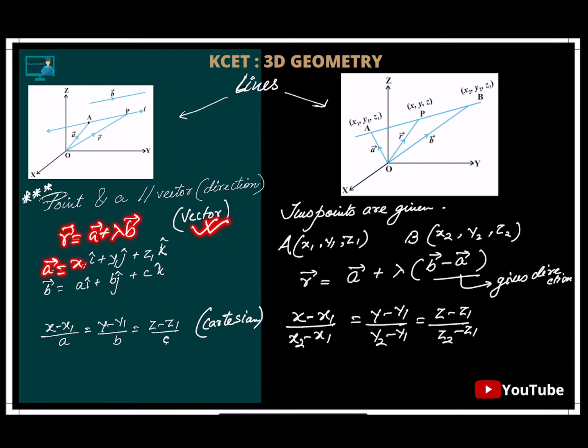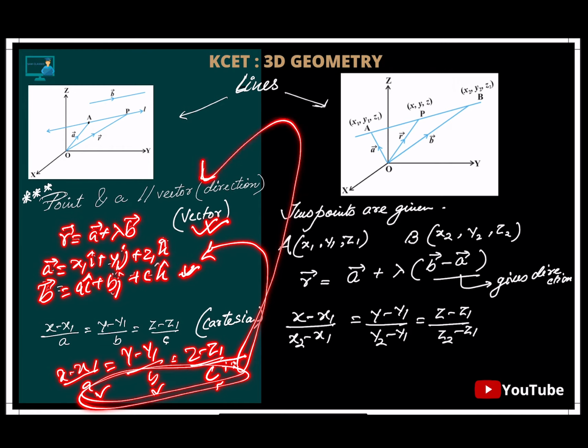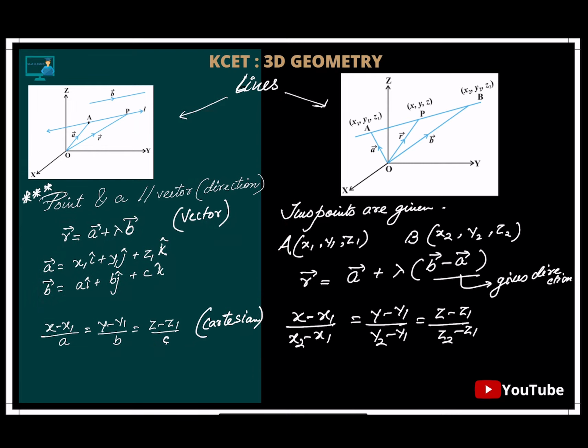Now a vector is like x1 i cap plus y1 j cap plus z1 k cap, and our b vector, sorry, a vector was that one, a i cap plus b j cap plus c k cap. That's why we have changed a, b, c. So what will happen? x minus x1 by a is equal to y minus y1 by b is equal to z minus z1 by c. The moment we get this, we can say directly this is the b vector. So you need to know where a, b, c are coming from. This is for the direction, and these are the coordinates of the b vector. So very important, you need to understand the whole formula like this. If you're able to understand the whole formula like this, you'll be able to do it in a much faster way.